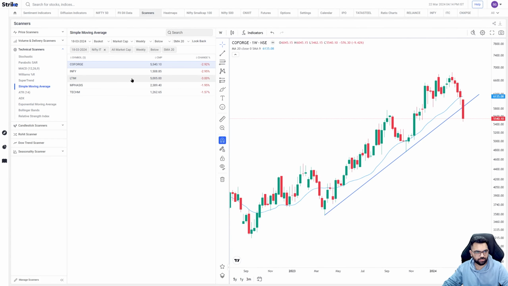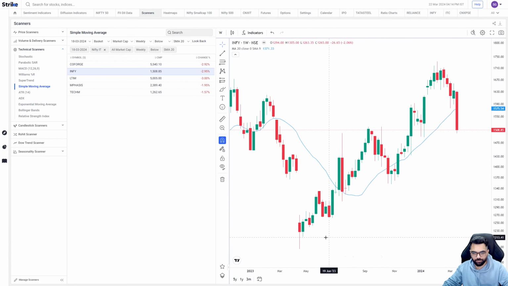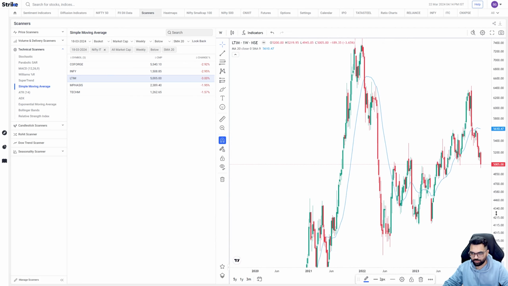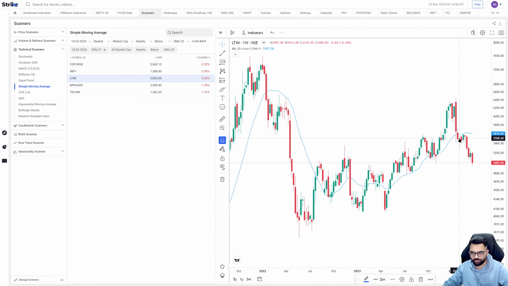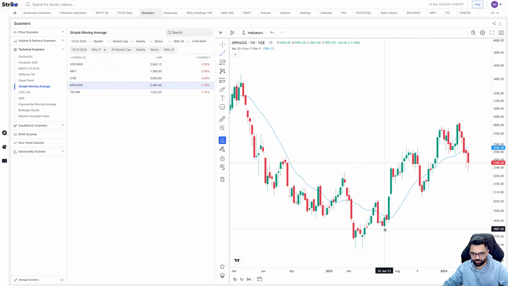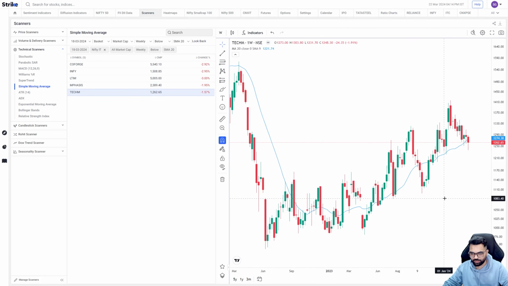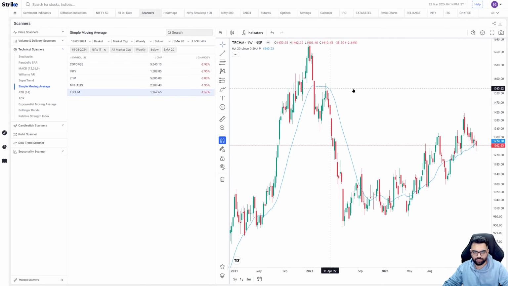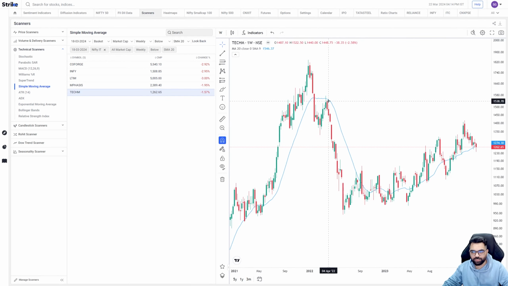So this one is Coforge. Next is Infy. This one I think the trend line is not yet broken. This is also a similar pattern and it has actually broken below the 20-week a few weeks back only. Here also I think a trend line will look like it's broken. Yeah. And the last one is Tech Mahindra. So you can see what kind of bearishness can come into play once you break the 20-week average. Previous falls have all gotten bigger once they start sustaining below this average.